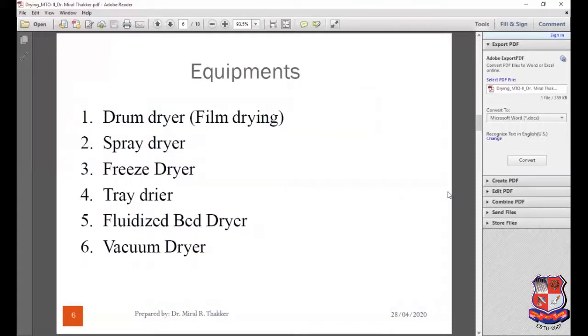Now moving ahead to the equipments used for this drying operation. These are some of the dryers which are used in industries to remove moisture from the substances: drum dryer, spray dryer, freeze dryer, tray dryer, fluidized bed dryer, and vacuum dryer.